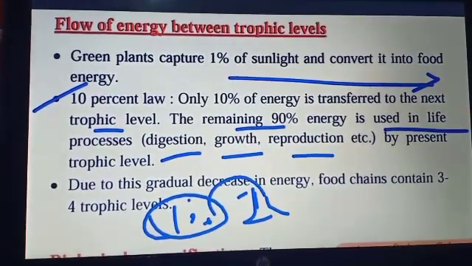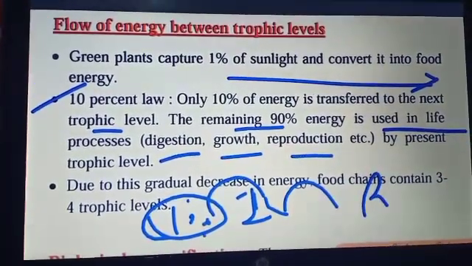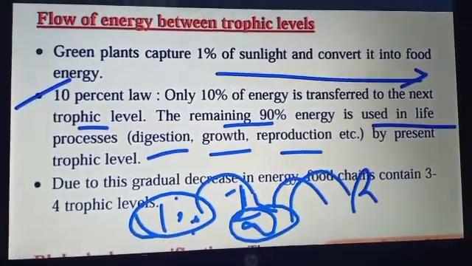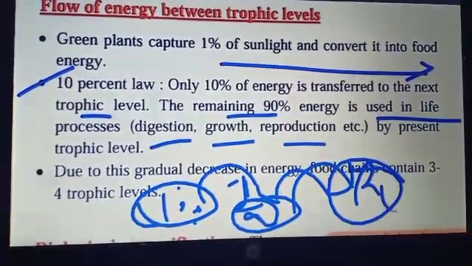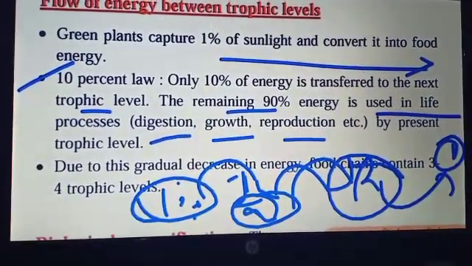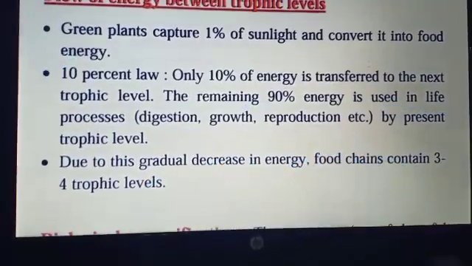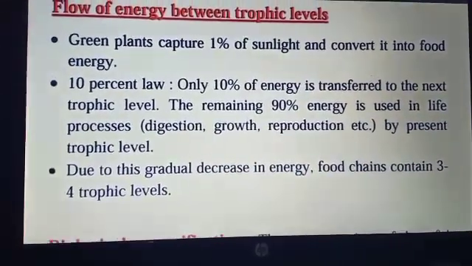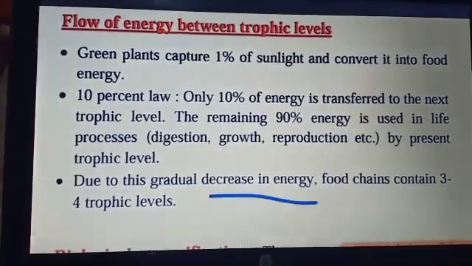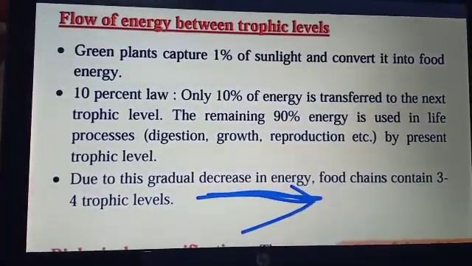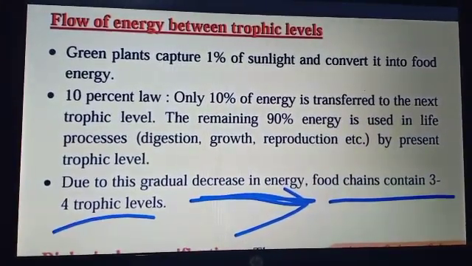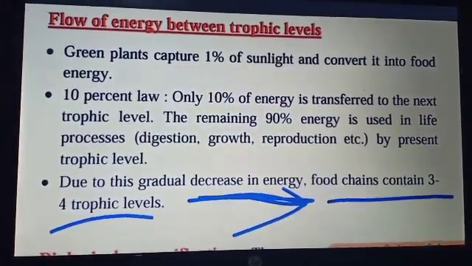Due to this gradual decrease in the energy, a food chain contains only 3 or 4 trophic levels. As we see, only 10% of the energy is transferred to the next trophic level, so at the 3rd or 4th level, a complete loss of energy may occur. So we pass this energy up to the 3 or 4 trophic levels only.